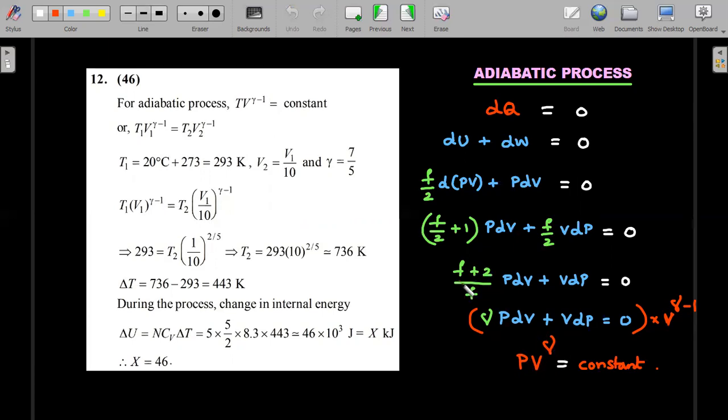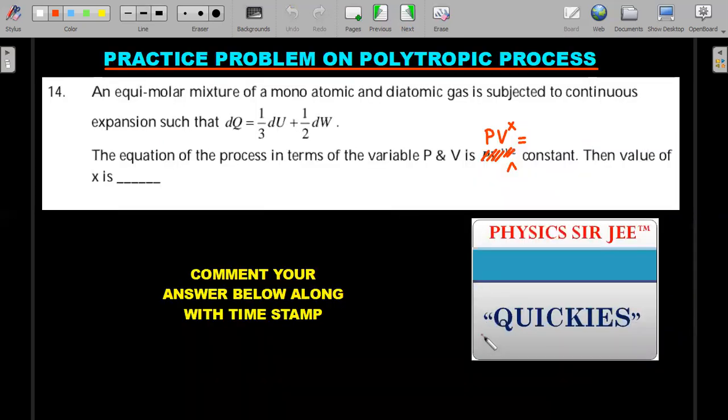Okay, so this fraction would have become the power here, and therefore people thought this is a very important fraction, and that's why I named it as gamma, just not for fun. So pv power gamma comes out to be equal to constant in adiabatic process, which is converted to tv power gamma minus 1 in the solution, and then they go by. I was not actually interested in explaining the solution here. I just wanted you to have an insight into how the pv power gamma comes into your textbooks. Okay, so this is the way it is done. Let's move ahead.